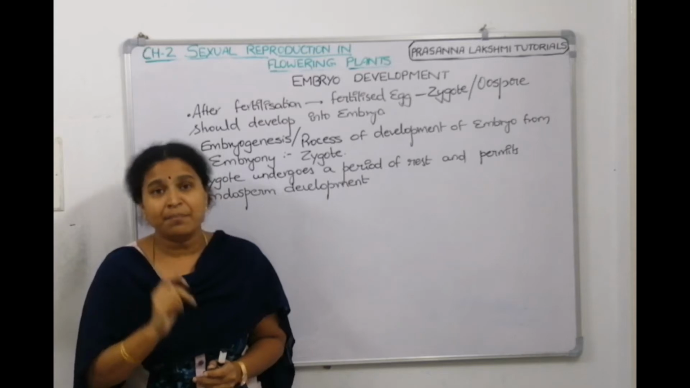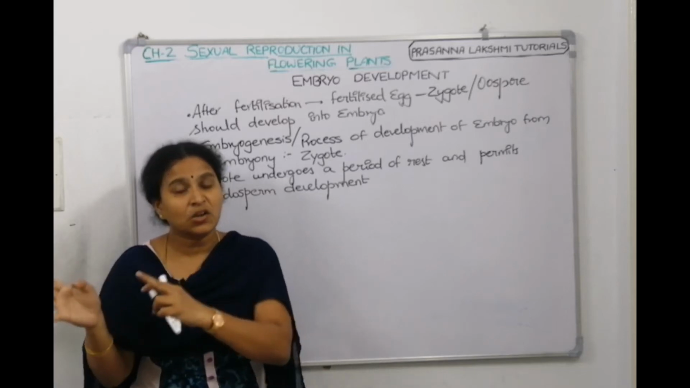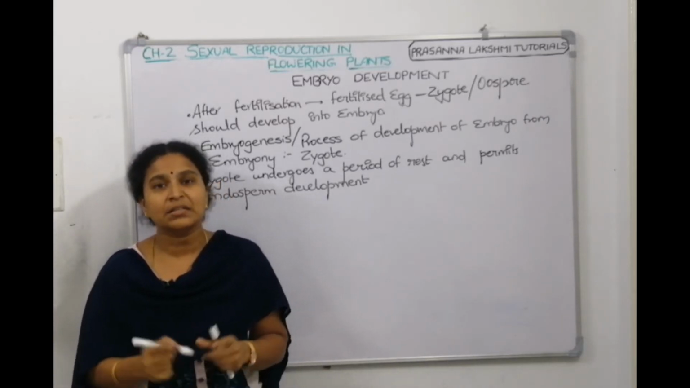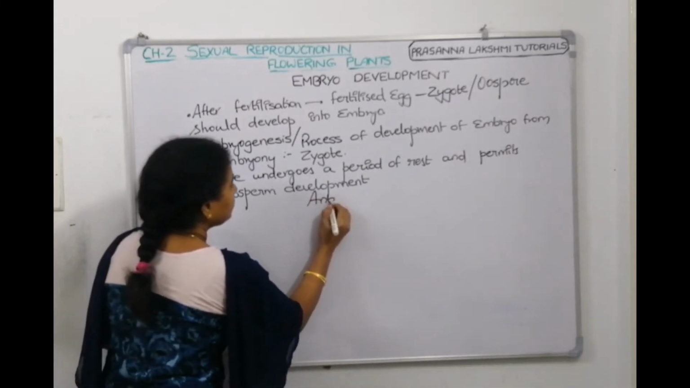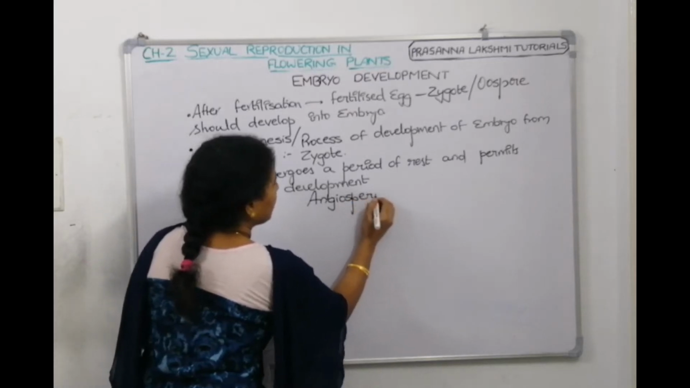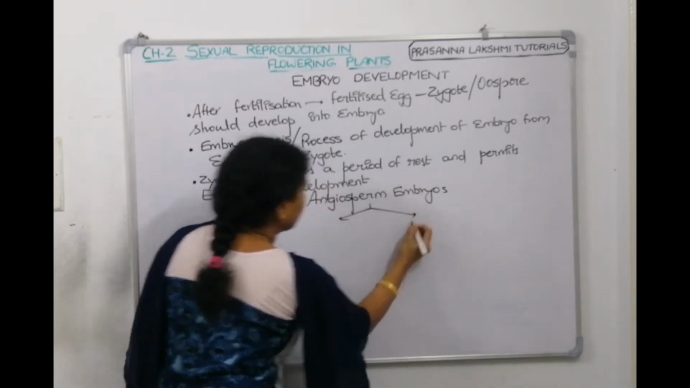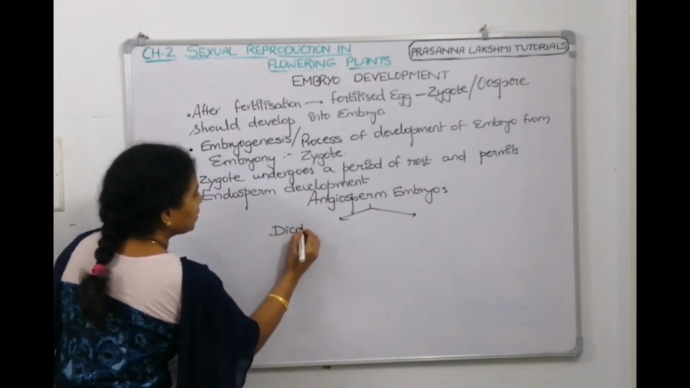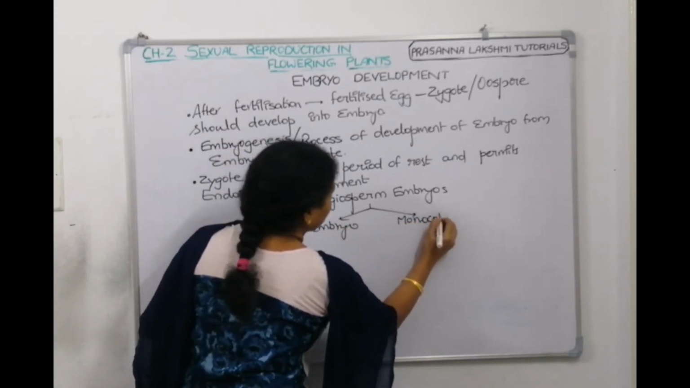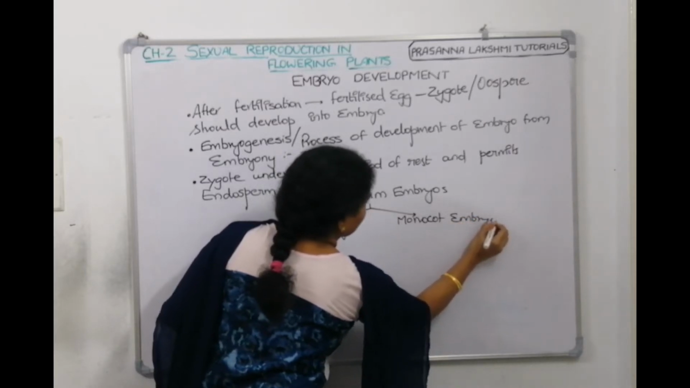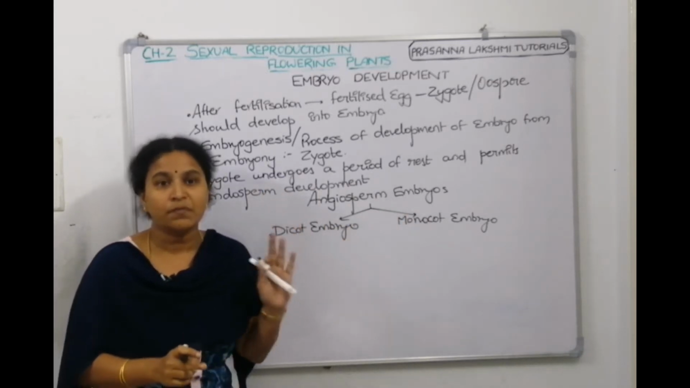Now, coming to embryos, how many types are there? Angiosperms are divided into two classes, dicotyledonous and monocotyledonous. So angiosperm embryos are categorized into two types: the first is the dicot embryo and the next is the monocot embryo. We are going to see dicot embryogenesis and monocot embryogenesis.